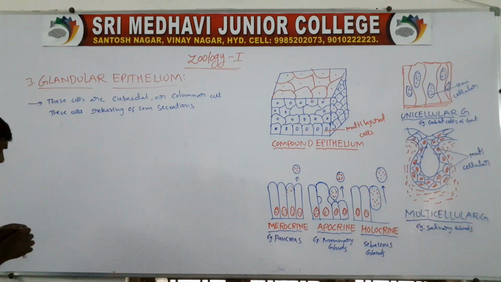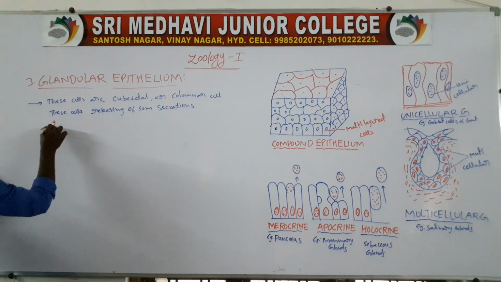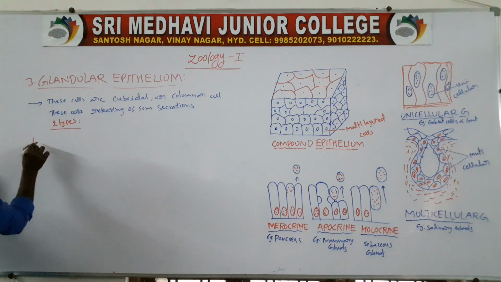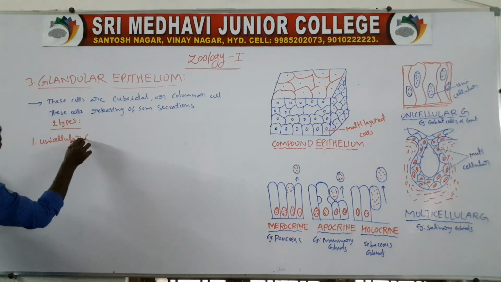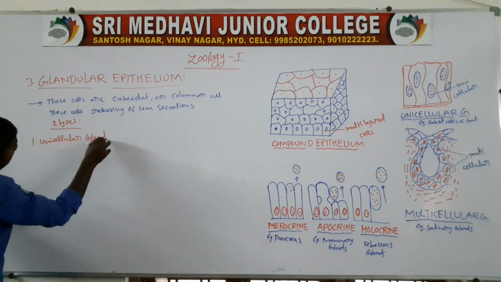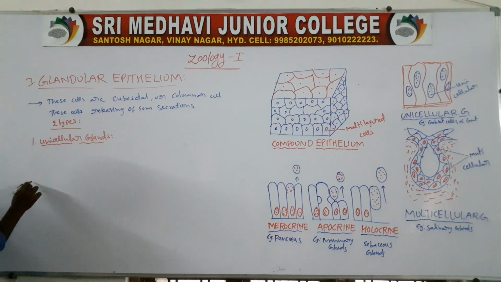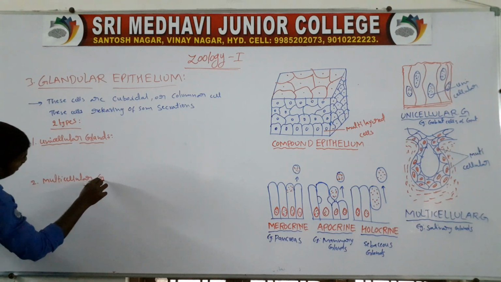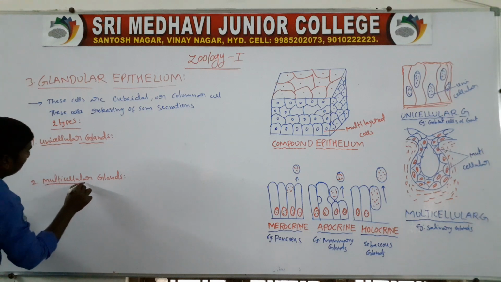Based on the cells, there are two types. First one, unicellular glands. Second one, multicellular glands.